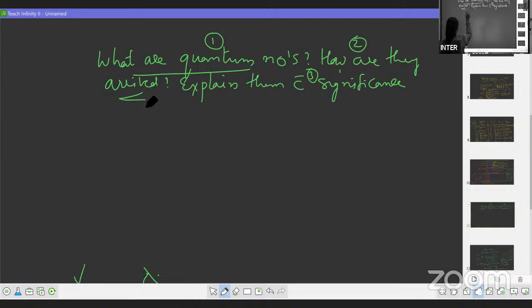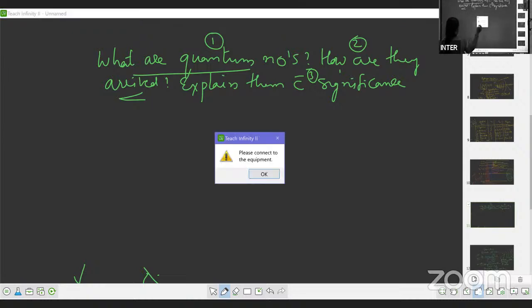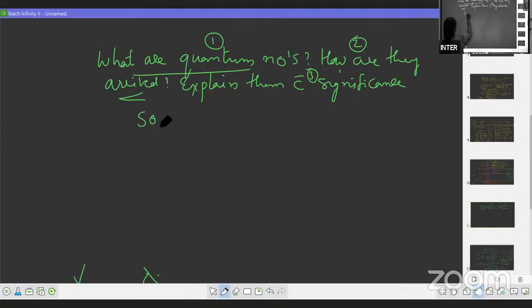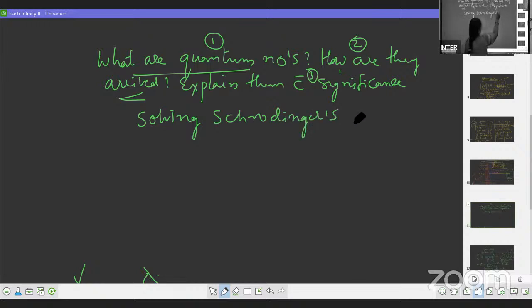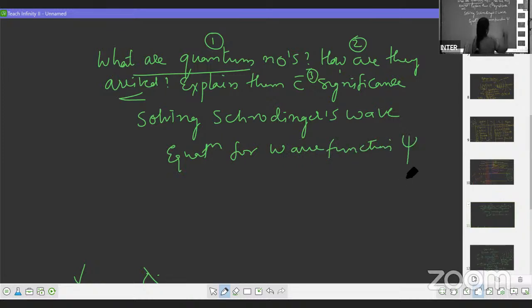They are derived by solving Schrodinger's wave equation for wave function psi.